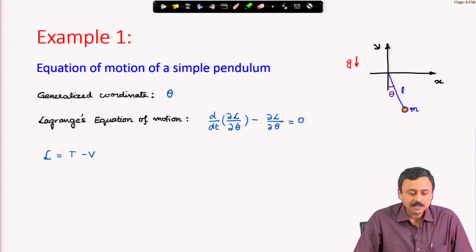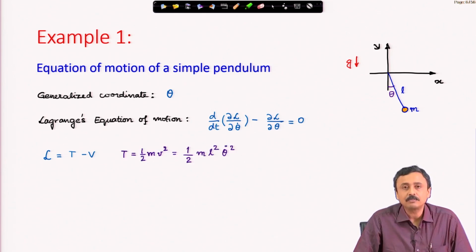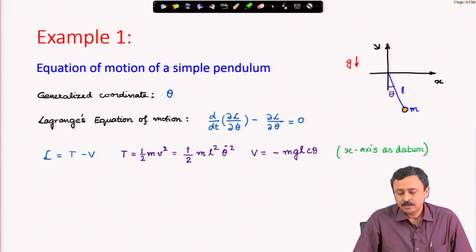Now, for a mechanical system, we have noted that the Lagrangian is kinetic minus potential energy of the system. Kinetic energy is half mass velocity square. Here we need the physical coordinates, but we can always write in terms of the generalized coordinate rates. The magnitude of the velocity is L theta dot, therefore velocity square is L square theta dot square, and the potential energy is minus mgl cosine theta, where the datum is taken as the x axis.